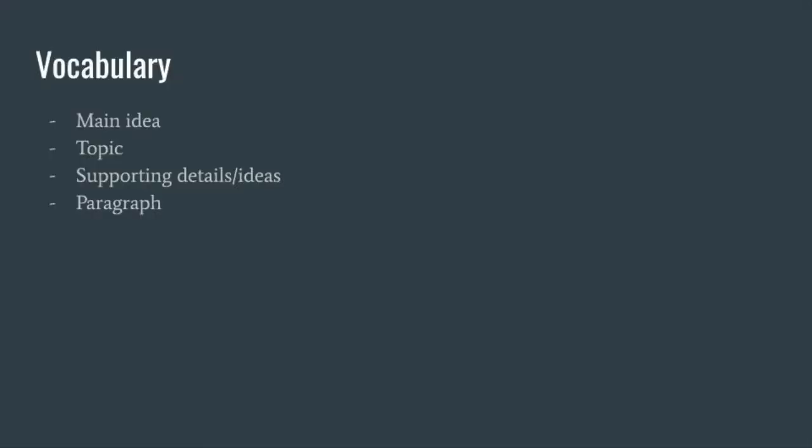So, again, we had main idea, we had topic. Today we talked about supporting details and ideas, and we also discussed these little paragraphs, right?